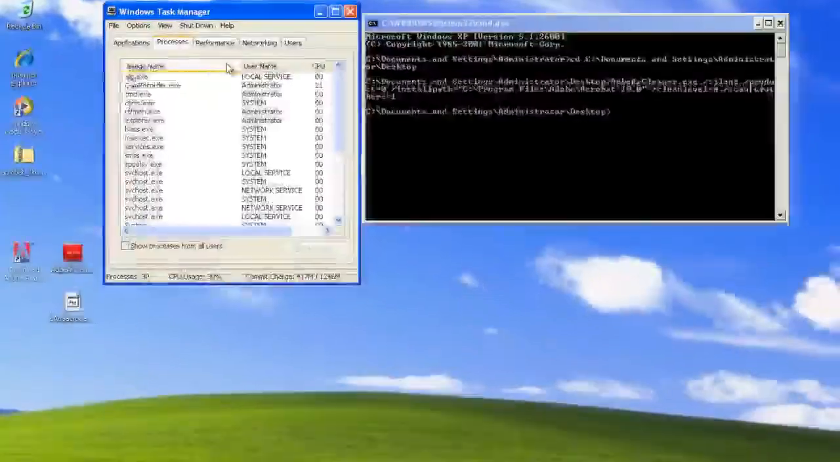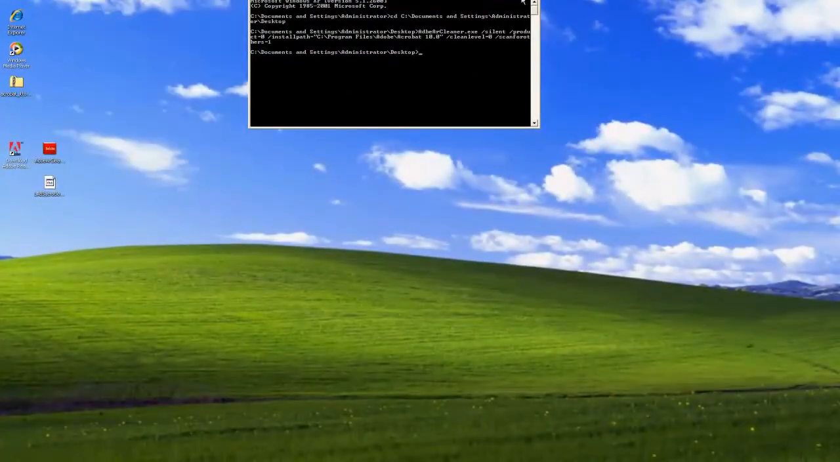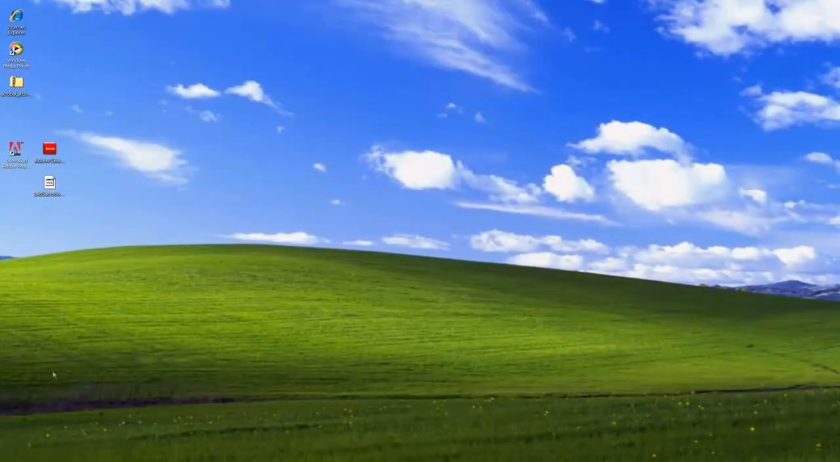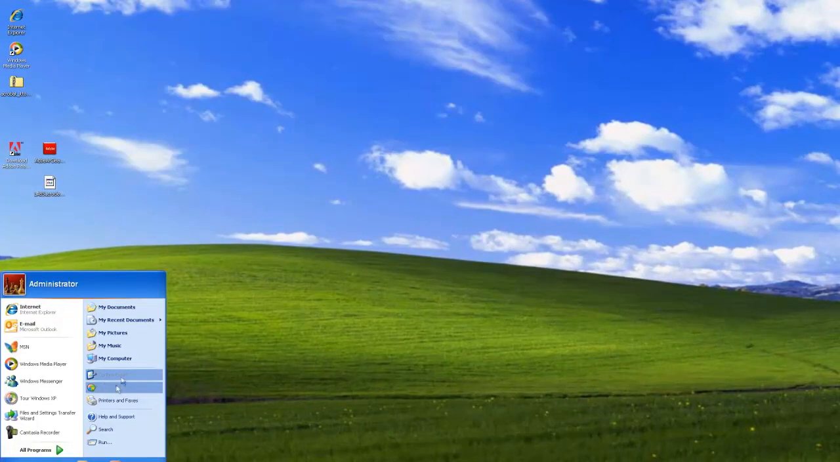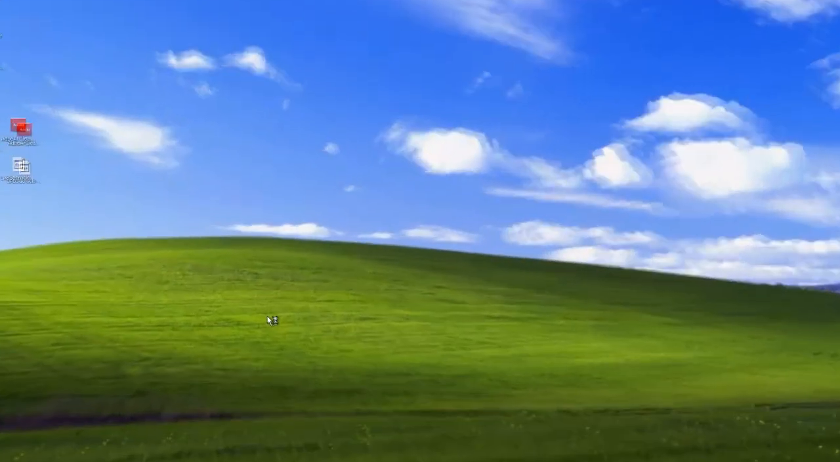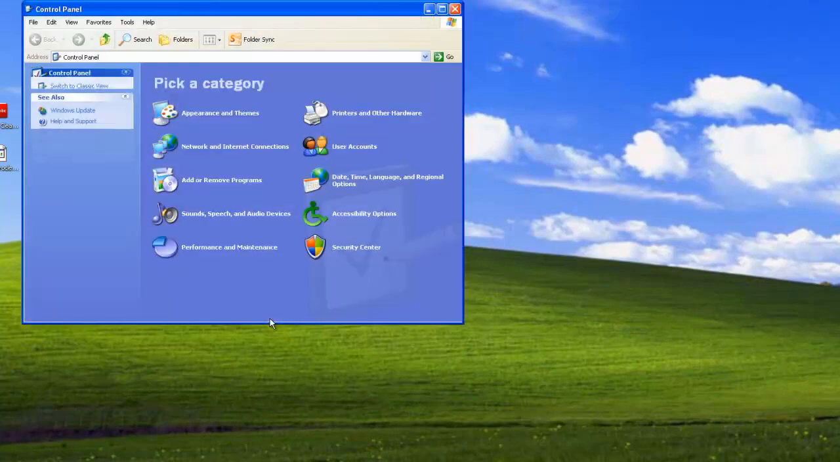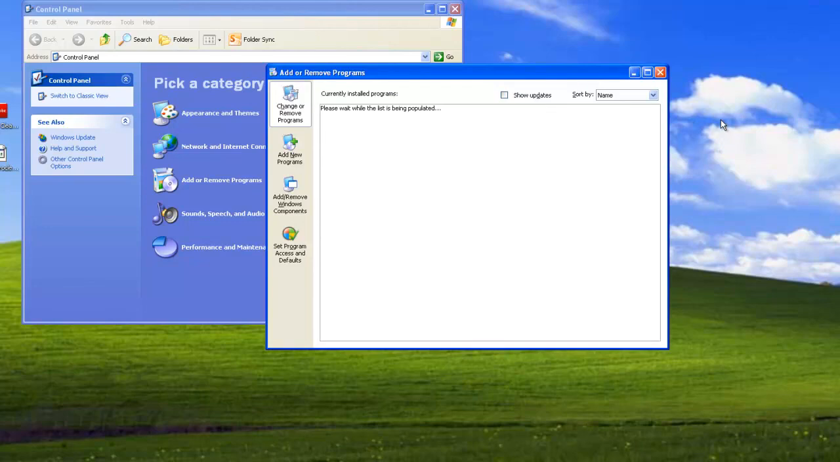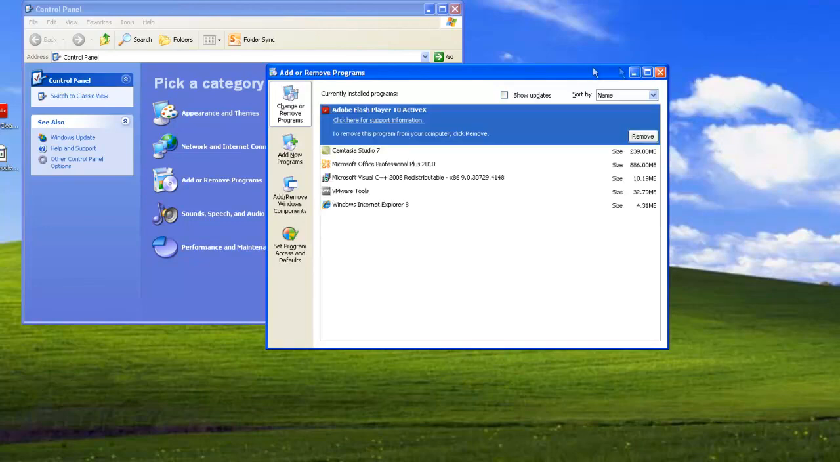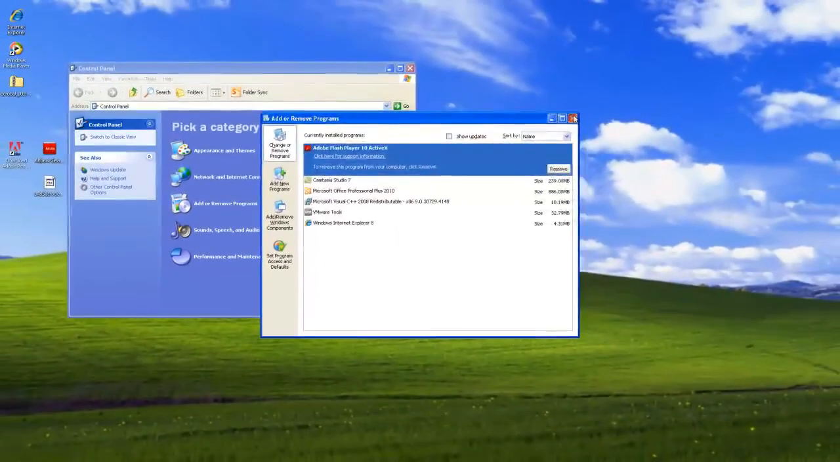And there it's completed. So let's take a quick look in the control panel. And make a verification. And there we have it. Acrobat has been removed,